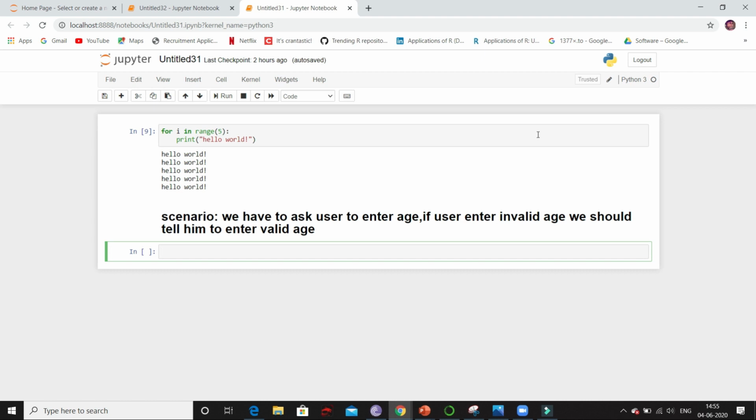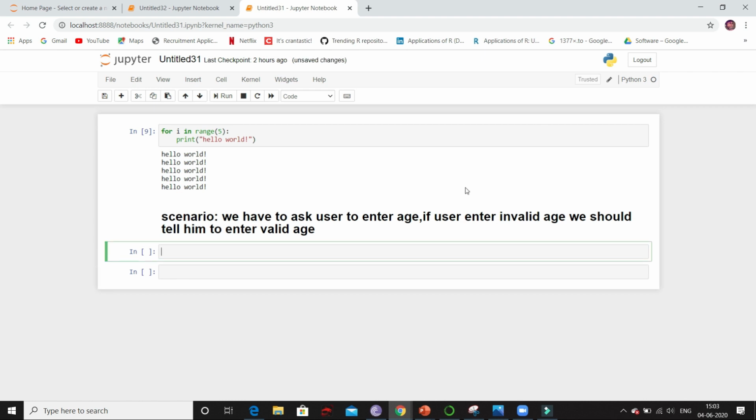Next scenario is we have to ask the user to enter age, and if user enters invalid age, then we have to tell him to enter valid age. Now we don't know how many times user will enter invalid age. First time he might enter invalid age, so we have to tell him to enter valid age. Again he might enter invalid age. So we don't know how many number of times he will be entering invalid age. So each time when user enters invalid age, we have to tell him to enter valid age. And since we don't know how many times user will enter invalid age, we will put this inside while loop.